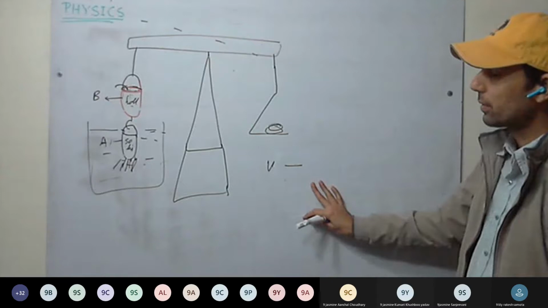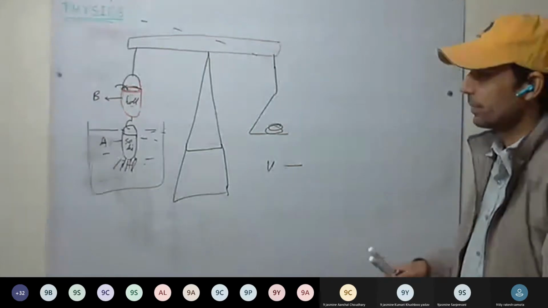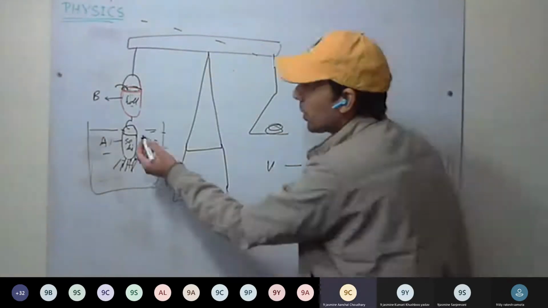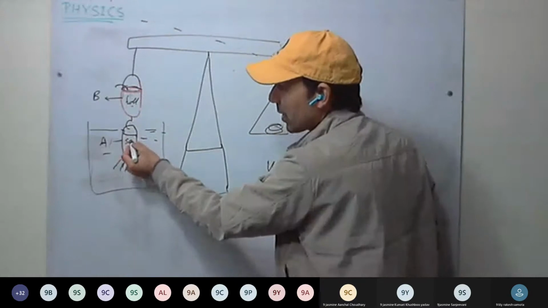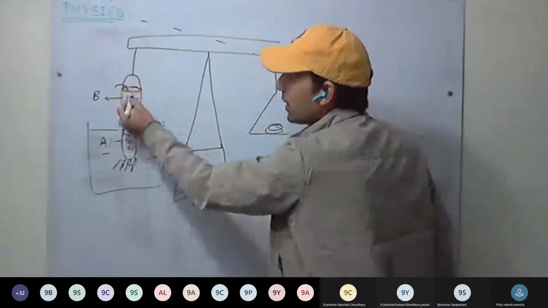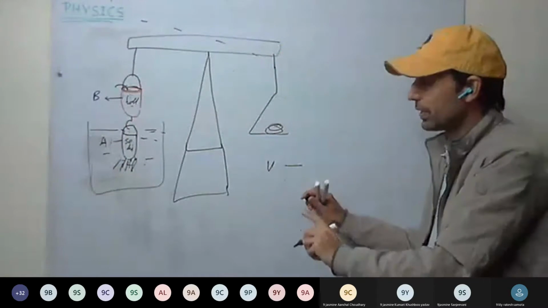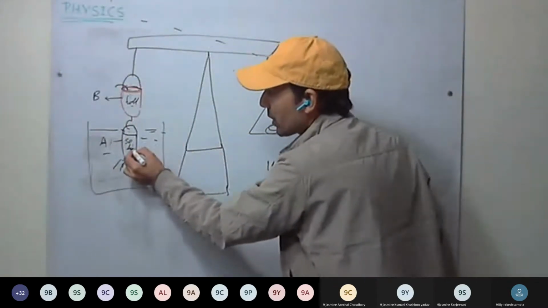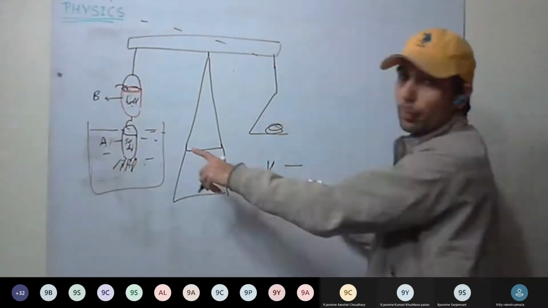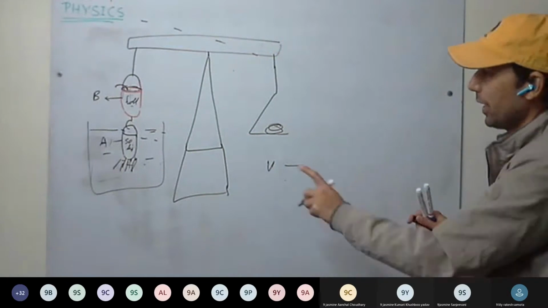Any doubt here? Whatever amount of water this cylinder has removed, we filled in cylinder B, and this is how it balances again.